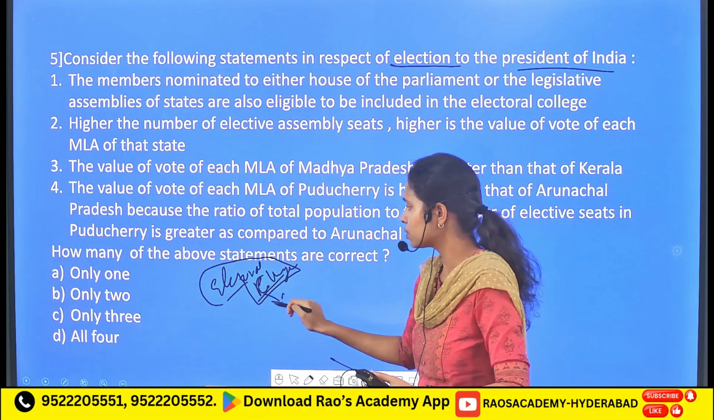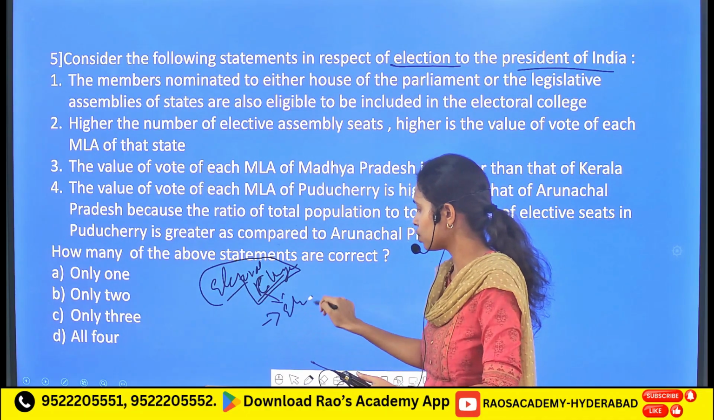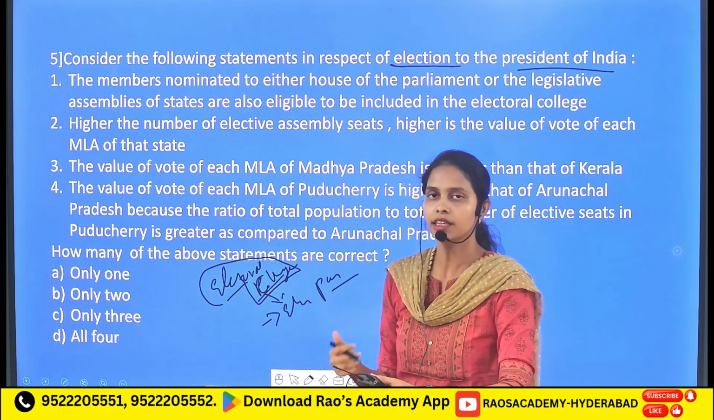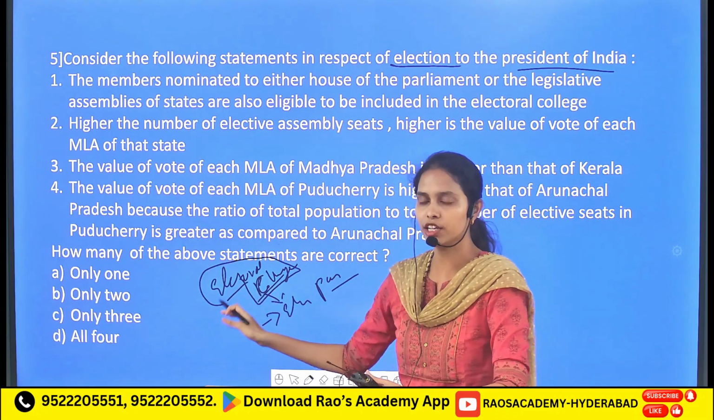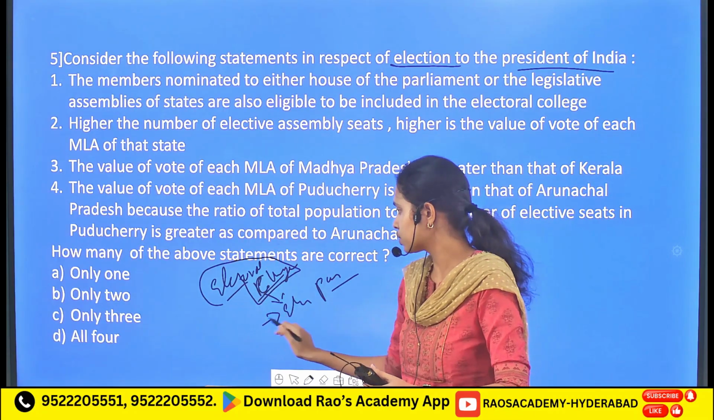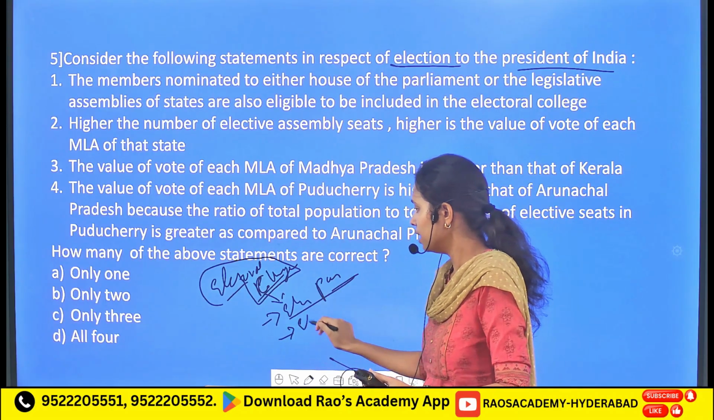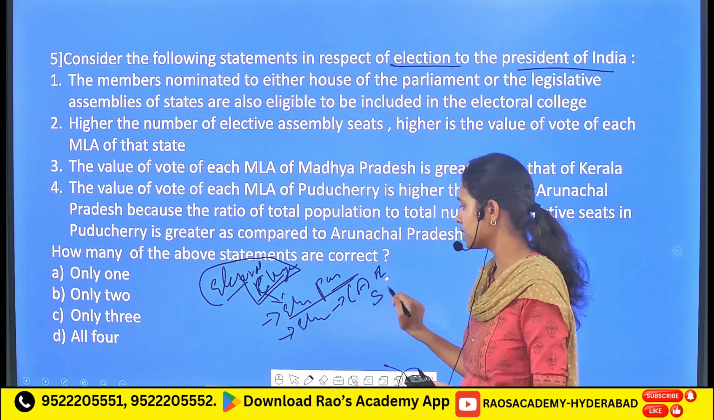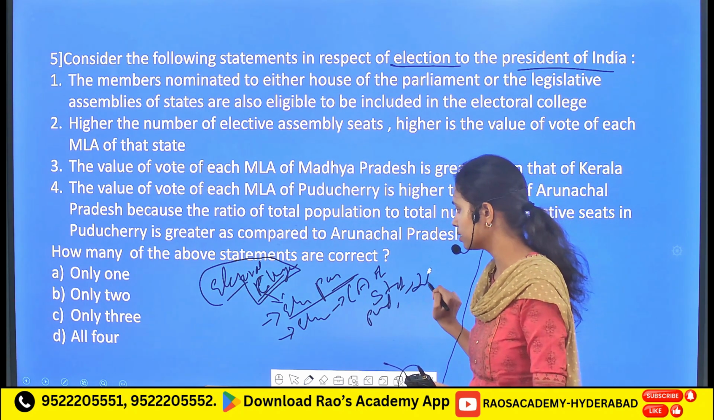So here the Electoral College of the President of India includes the elected members of the Parliament, because usually in both Lok Sabha and Rajya Sabha there are some nominated members, but the people who are eligible to vote in the president election include only the elected members of the Parliament, and again the elected members of the legislative assemblies of all the states and again the union territories of Puducherry and New Delhi.